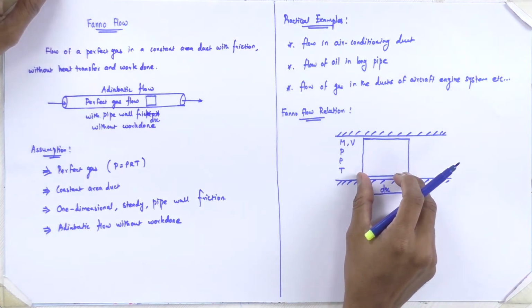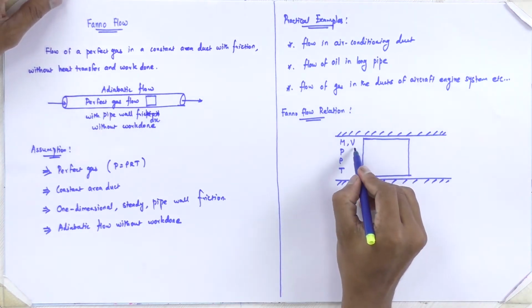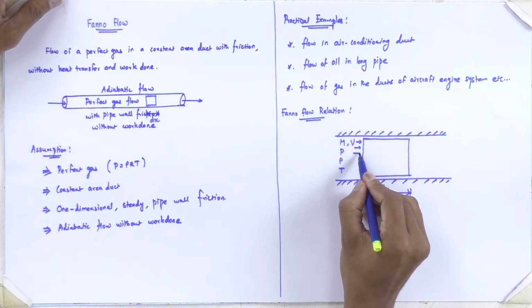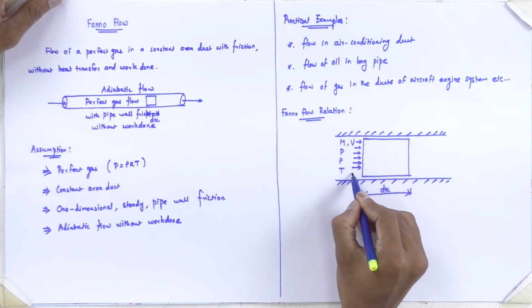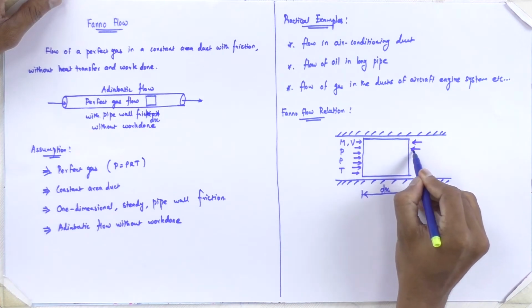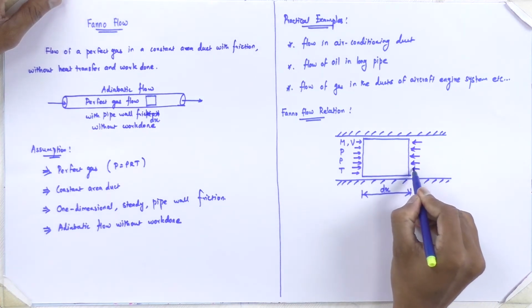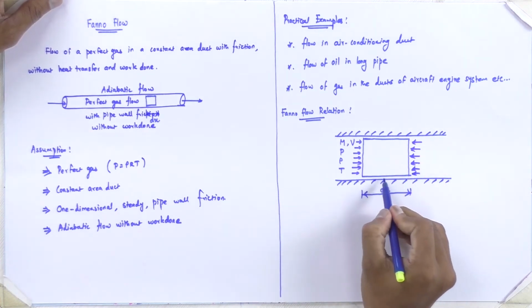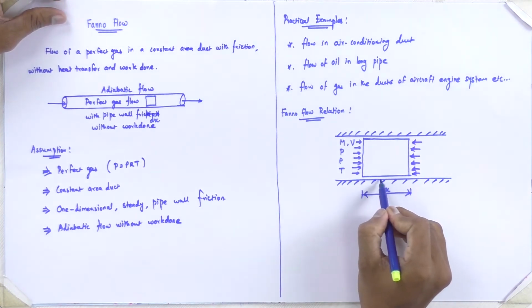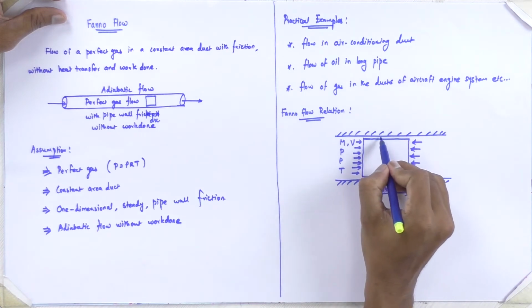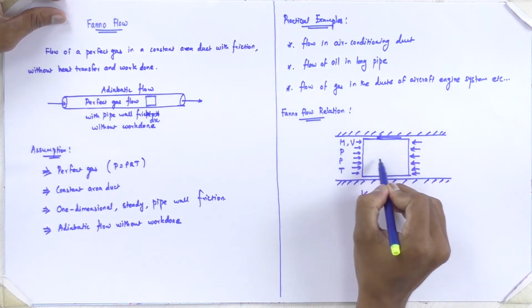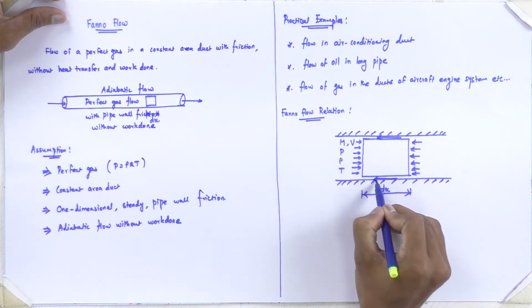So on this fluid element, what forces will act? So one is pressure force. This will act on both the sides. And then we will have frictional shear force due to this pipe wall friction. So here we will have frictional shear stress. This will act opposite to the flowing direction.